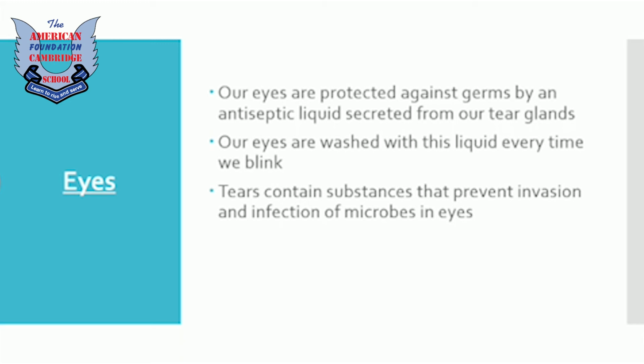Our eyes are protected against germs by an antiseptic liquid secreted from our tear glands. Our eyes are washed with this liquid every time we blink. So our eyes also protect us from germs by releasing a liquid from the tear glands. Tear glands are present under our eyes, the eyelashes, and they release a liquid that is also antiseptic in nature, and whenever we blink, or whenever any dirt or particle or germ comes in contact with our eyes, this liquid will be released and it will protect our eyes from entering germs.